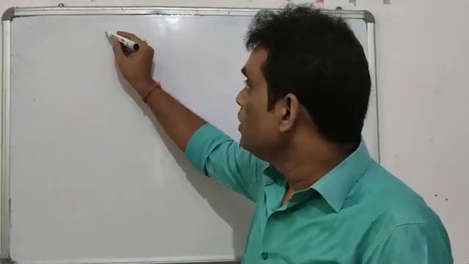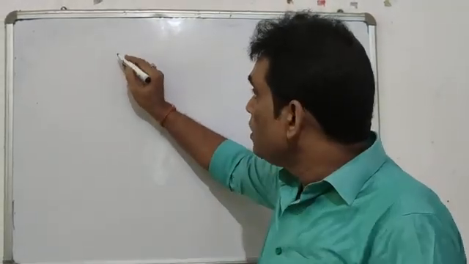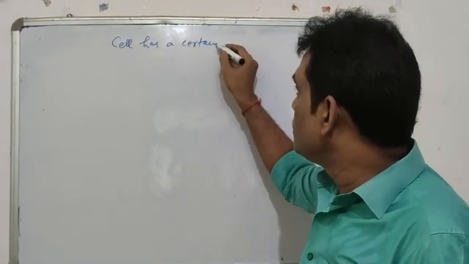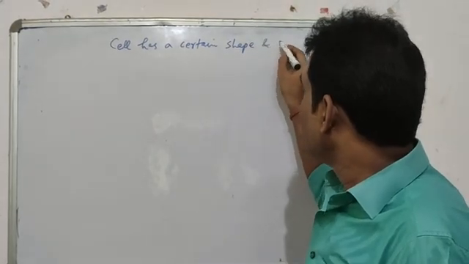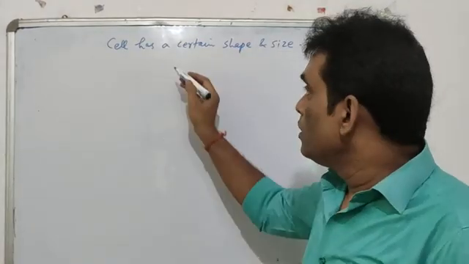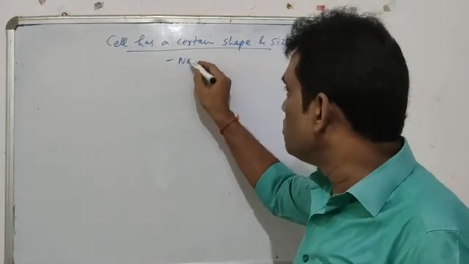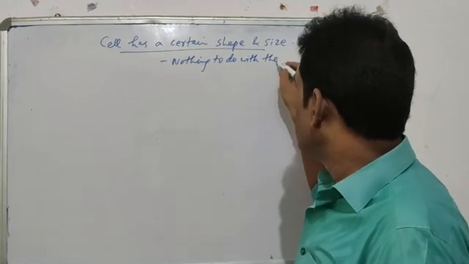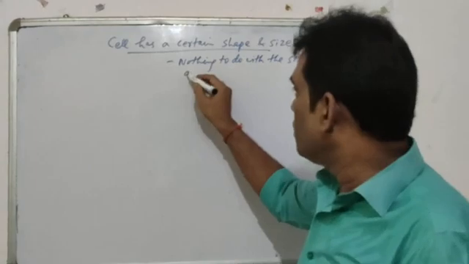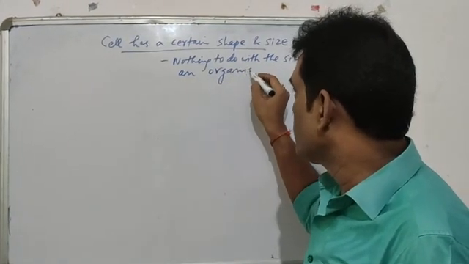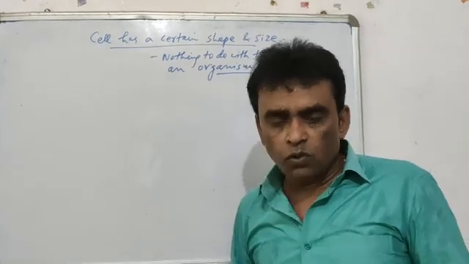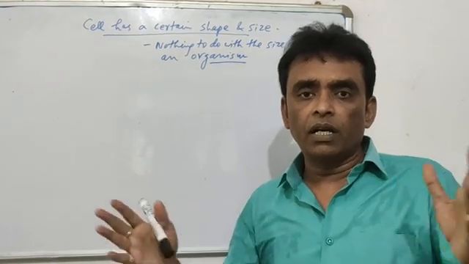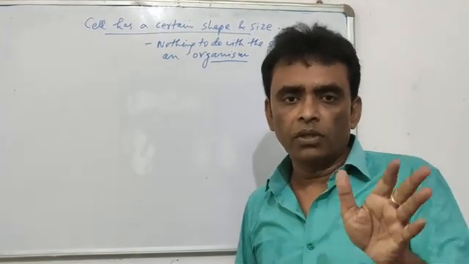Cell, as I told you, is the basic unit of a living organism. This cell has a certain shape and size. This concept has nothing to do with the size of an organism. First thing, you should forget that if your organism is huge, the cell will be larger. Elephant will have a larger cell, the mouse will have a smaller cell. No, that is not a concept.